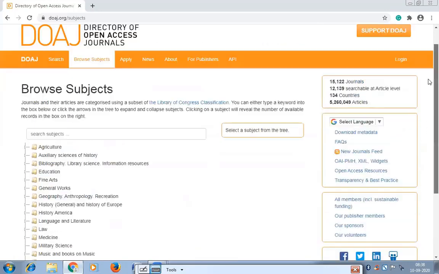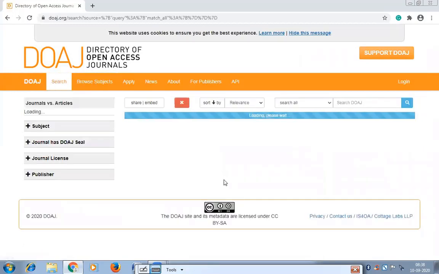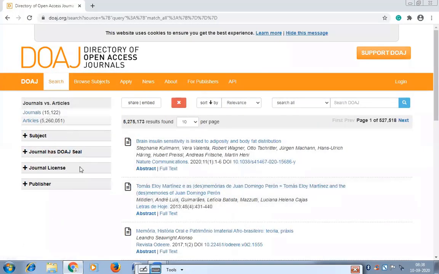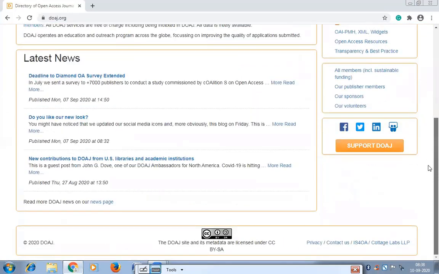But for me, there is always a better way, or an easy way, to search in DOAJ. If you click on the search, you will find this. You have to select this thing. But as I said, the easy way to search in DOAJ is the home page. The home page is very explanatory. You can read and find out information about the DOAJ.